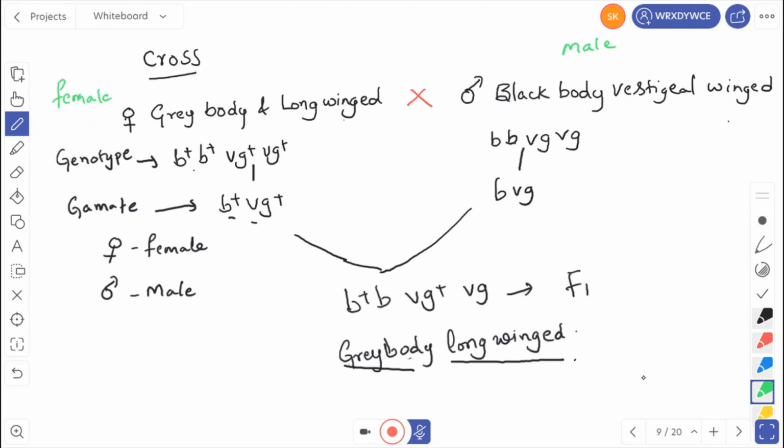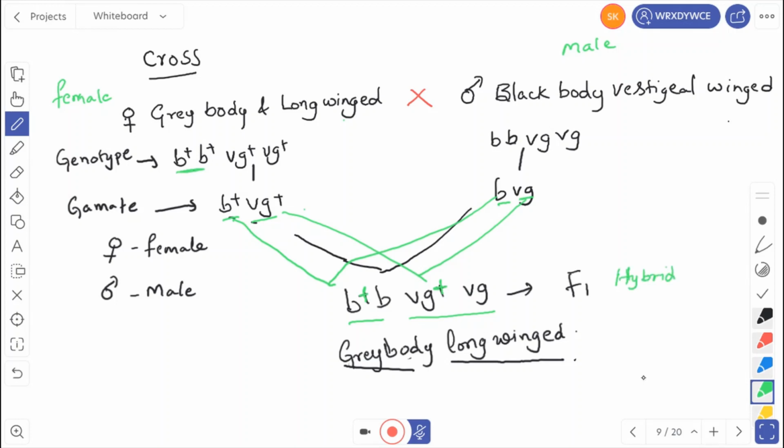So what is the genotype of this one? B plus B plus, VG plus VG plus. Here BB, VG VG. Then gametes are formed like this: B plus VG plus, and B VG. When we cross these two, we get B plus B, VG plus VG. So what is that one? B plus is a dominant character and long wing is also a dominant character. So dominant characters are expressed in the F1 generation. This one is an F1 hybrid.